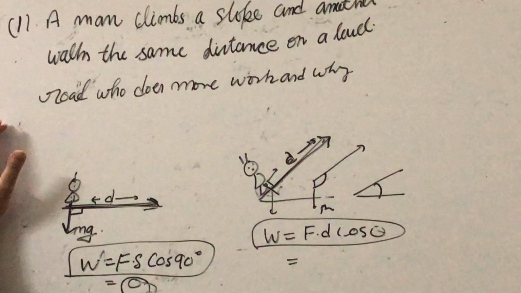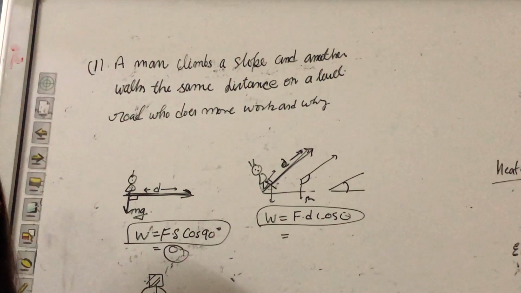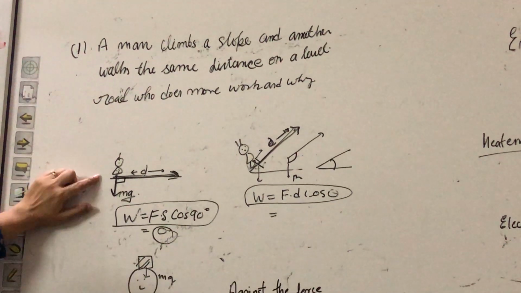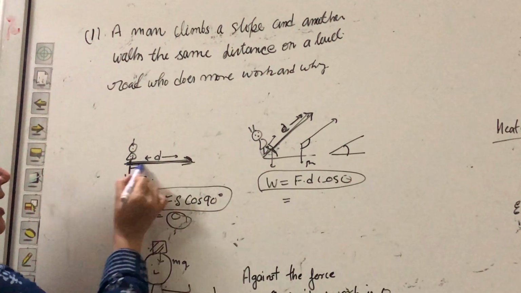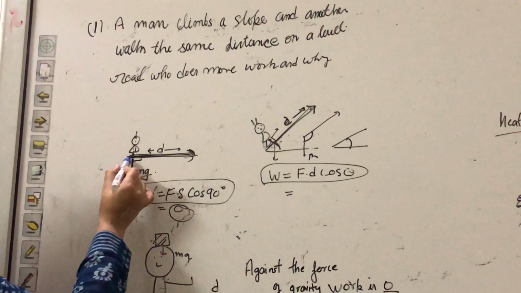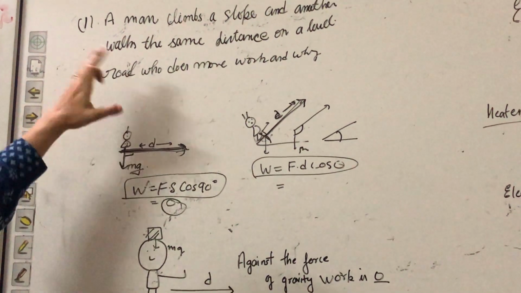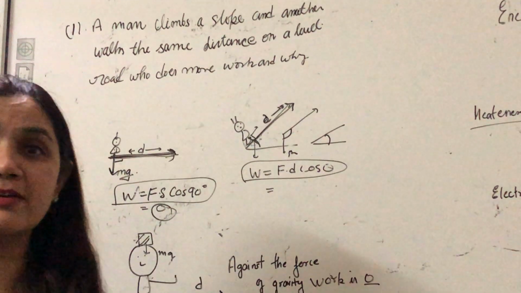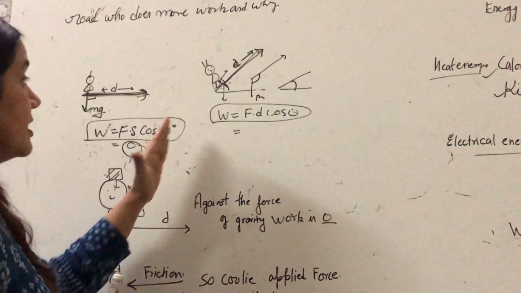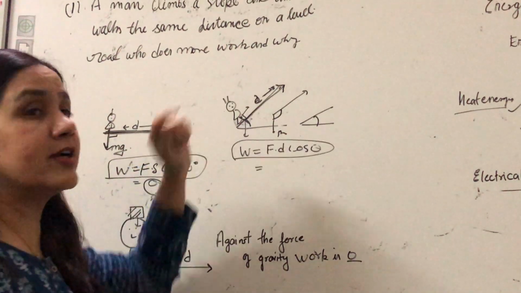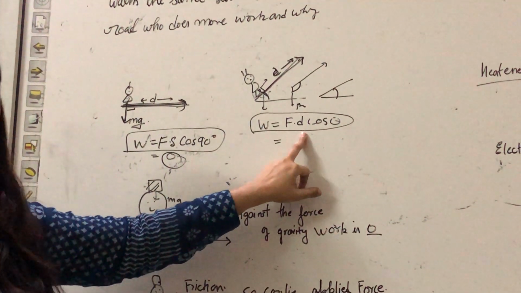In that question, when a person is going up or down by the lift or using the stairs, that's a different thing, because there you will not have to consider the direction. Here he is using the slope, so he is making some angle, and when he is walking on the road, this is the direction of displacement and this is the direction of the force of gravity. So obviously when a person climbs a slope, he has to do more work against the force of gravity. The reason is that the force of gravity is in the downward direction and he is moving in the upward direction, making some angle, and you can explain this with the help of the formula also.